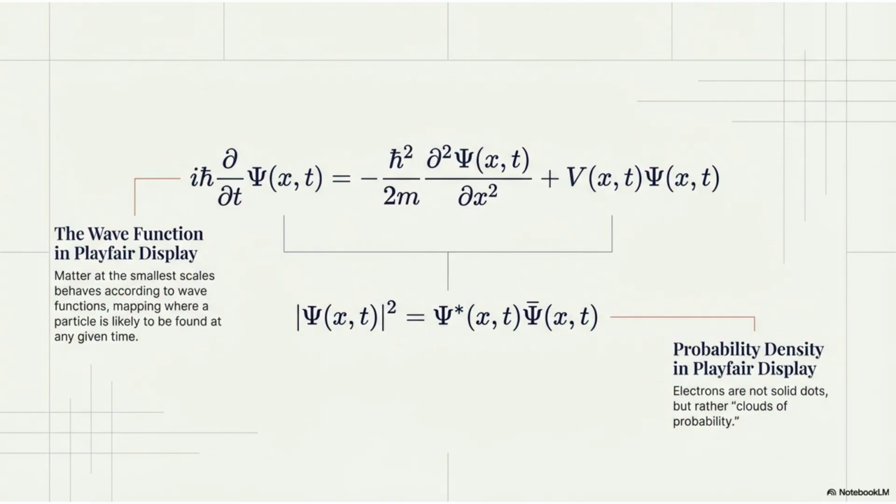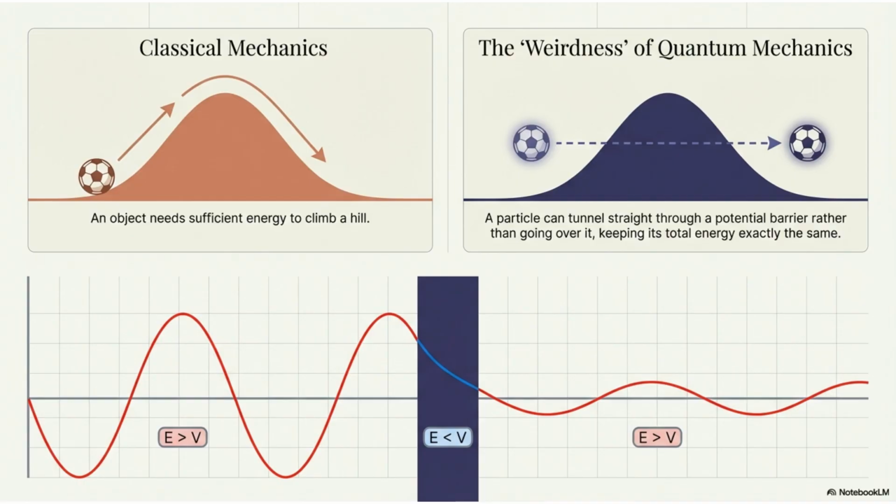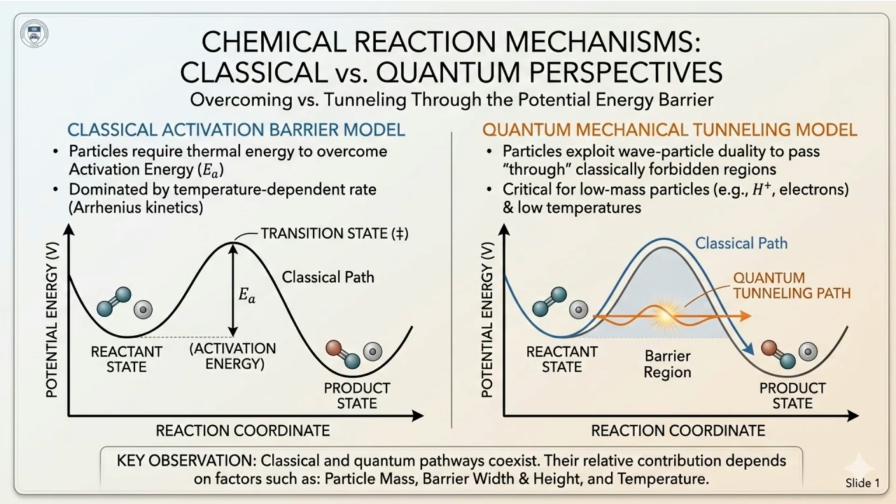These functions map where a particle is likely to be found, treating electrons not as solid dots, but as, quote, clouds of probability. In classical mechanics, an object needs sufficient energy to climb a hill. However, in the weirdness of quantum mechanics, a particle can tunnel straight through a potential barrier, keeping its total energy exactly the same. In chemical reactions, classical models require particles to overcome an activation energy.